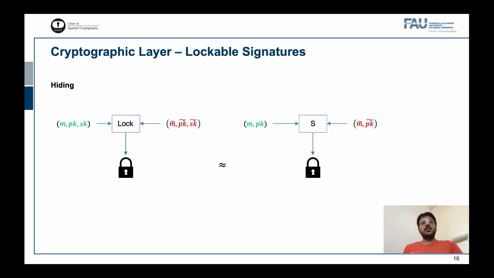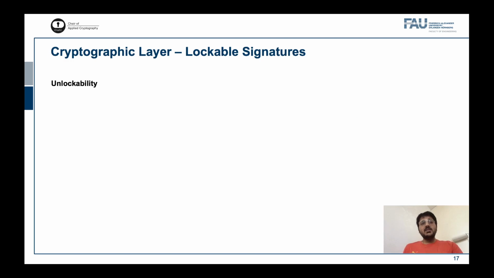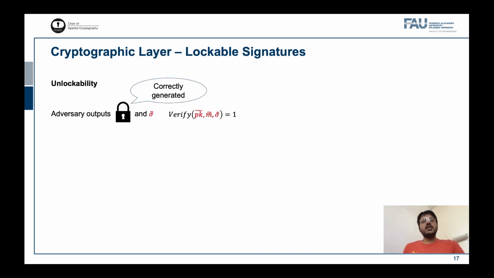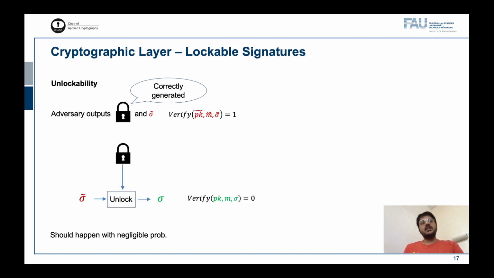In terms of security, we want hiding. The property intuitively says that the lock reveals no information about either the locking or the locked signature. This is captured via a simulation style definition as shown here. The other security notion we want from lockable signatures is that of unlockability. This property says that an adversary cannot output a correctly generated lock and a valid locking signature such that the unlock procedure outputs an invalid locked signature.